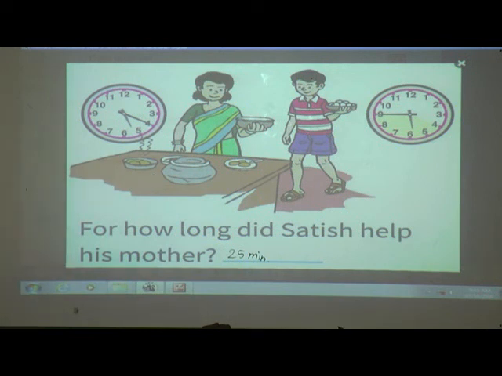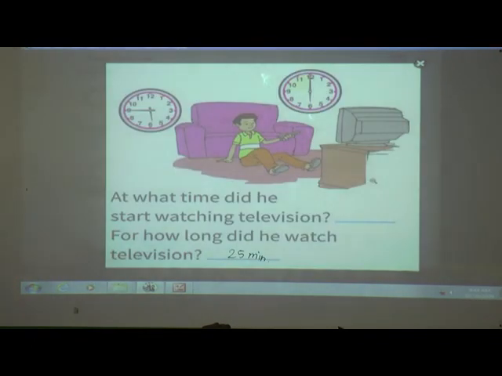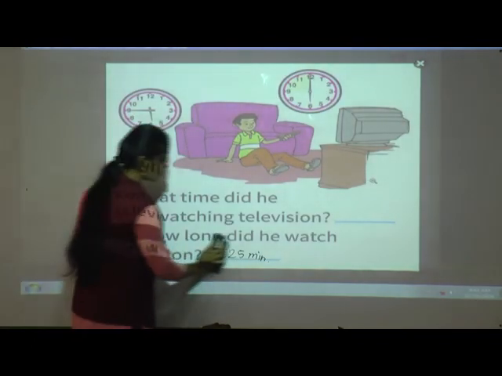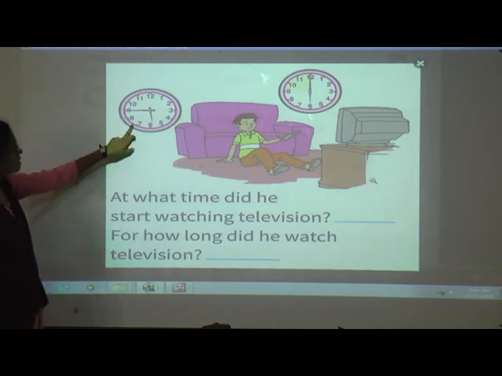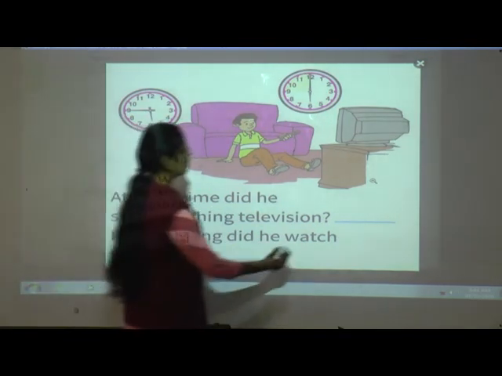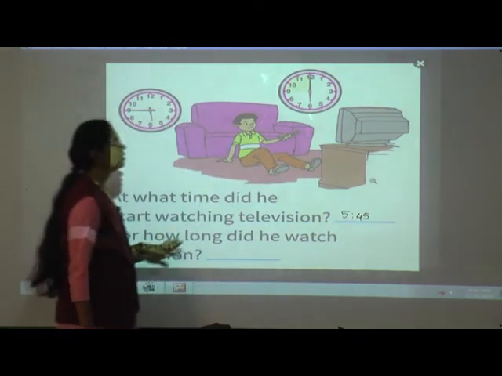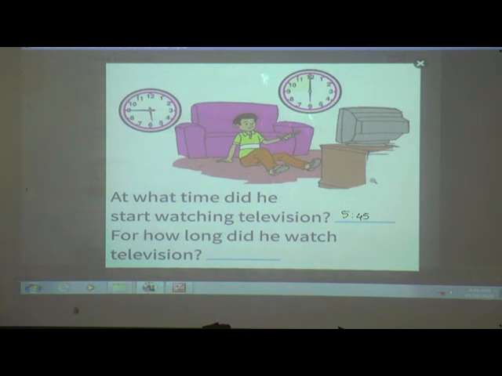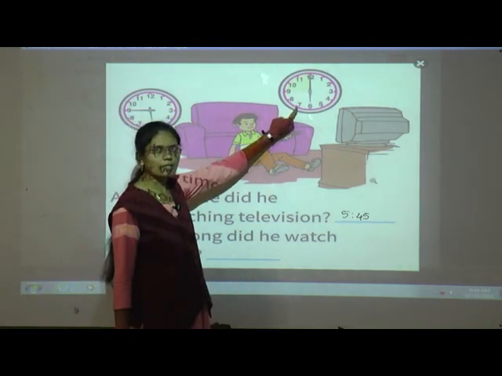Next, the last picture. At what time did he start watching television? He started watching television at 5:45, so here we'll write 5:45. Till 6 o'clock he was watching television.